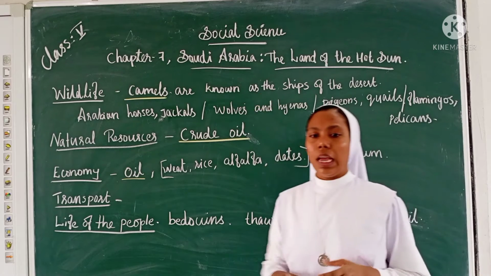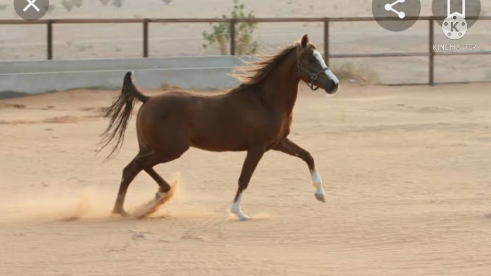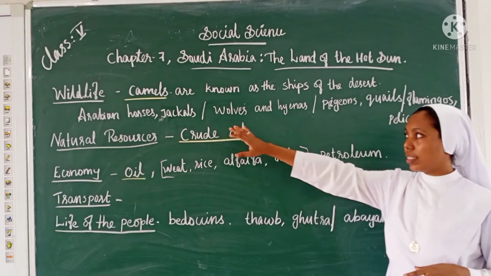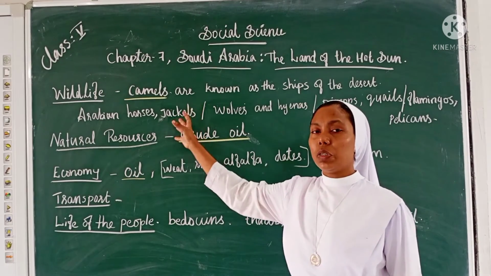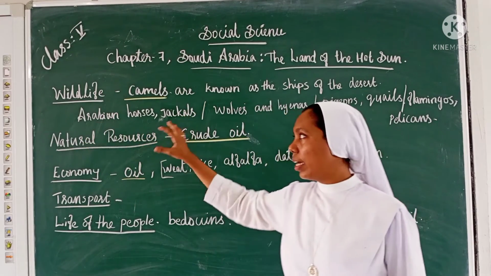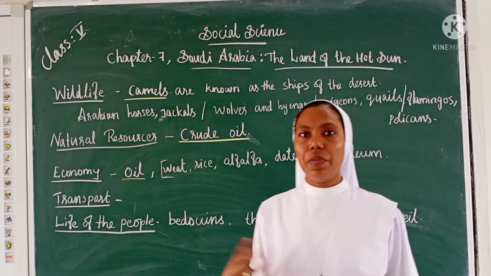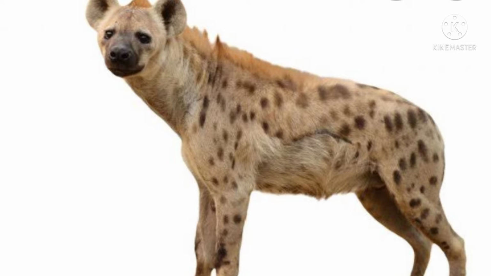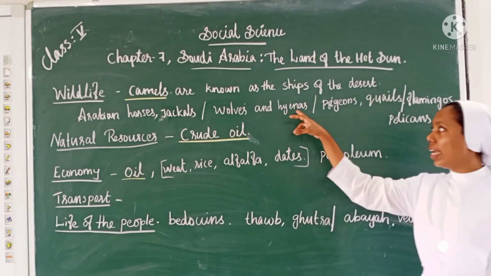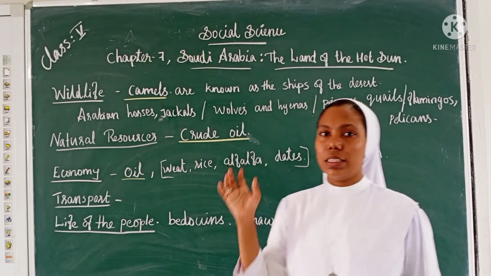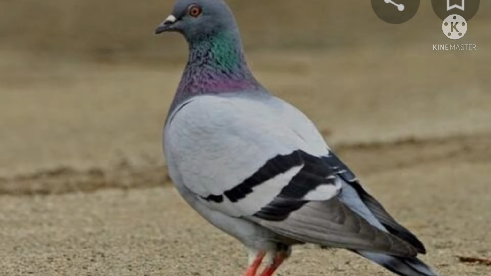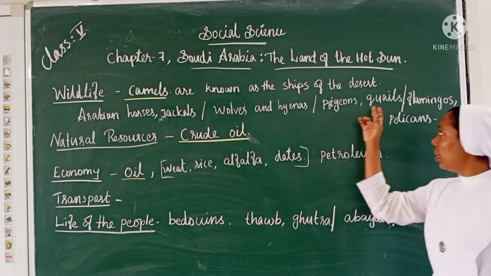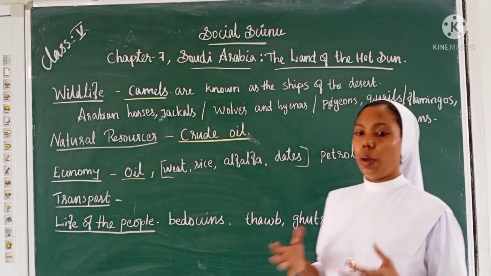We can see the Arabian horses and the jackals moving swiftly across the desert. Again, we can see the bulls and the hyenas living in the mountain highlands. And the pigeons and the quails we can find near the oasis.